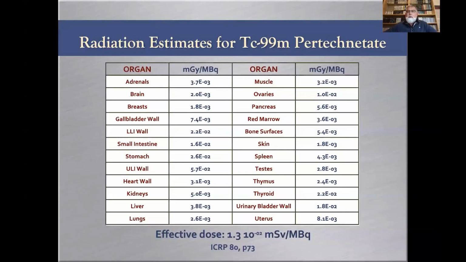What the ICRP publication gives, and that's what we've seen in the first lecture, is a table of absorbed dose delivered in milligray per megabecquerel of activity administered to the patient. And more importantly, you have the effective dose and the reference. And I believe that this is the most important. You've got the ICRP 80, so this is based on, or listed in, ICRP 80, page 73.